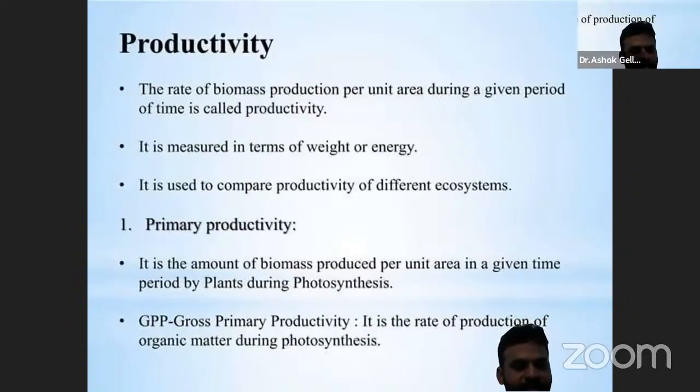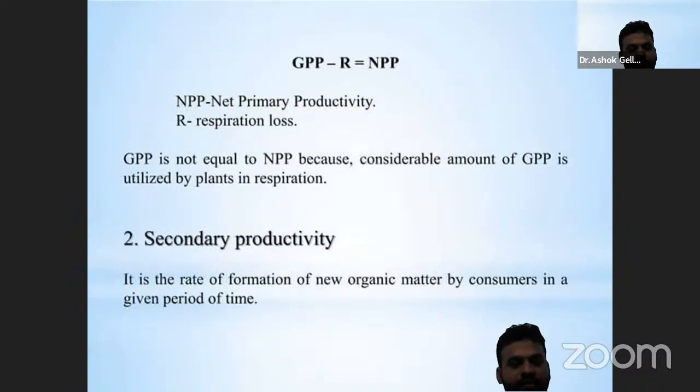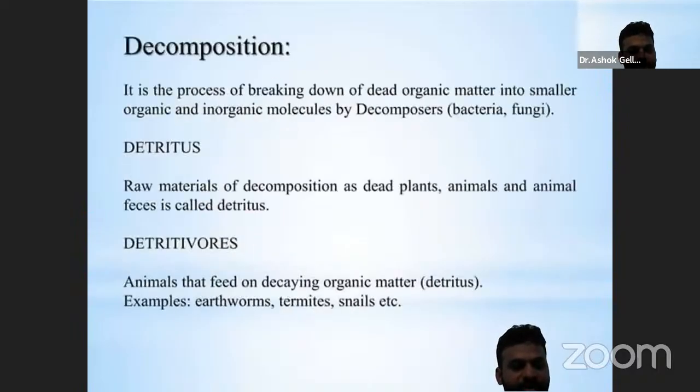Productivity is of two types. Primary productivity is the amount of biomass produced per unit in a given time by the plants during the photosynthesis process. The secondary productivity is the rate of formation of new organic matter by consumers in a given period of time. This is the secondary productivity.